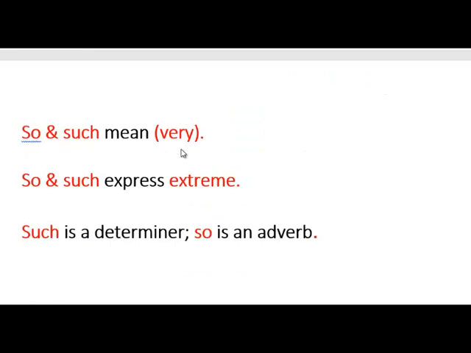So and such mean very. That's the subject for today. So and such express extreme. Such is a determiner. It determines nouns, okay? And so is an adverb. An adverb is a description of the verb, okay?